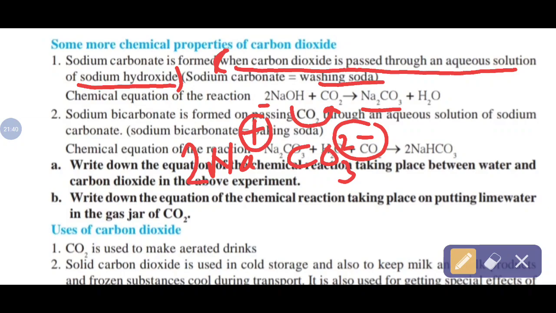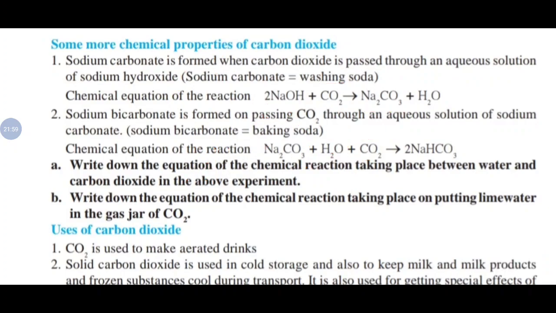What remains now after multiplying NaOH by 2? 2 Na react with carbonate. Out of 2 oxygen, 1 oxygen adds to CO2 to form the CO3 carbonate radical. So 1 oxygen and 2 hydrogen remain, and water is formed. That is the explanation of this reaction. Next, the second chemical property given here: sodium bicarbonate is formed on passing. So the chemical reaction is the same as here.